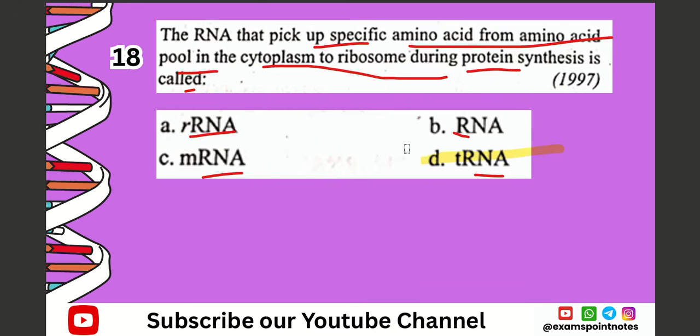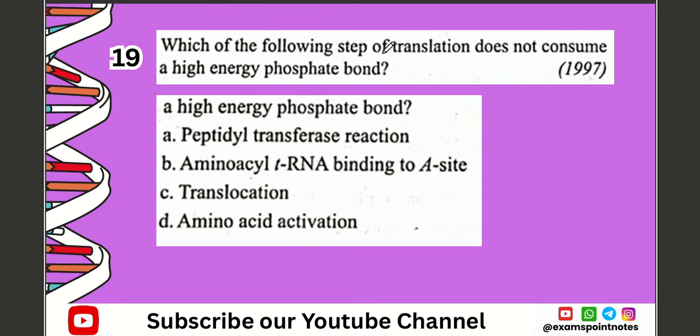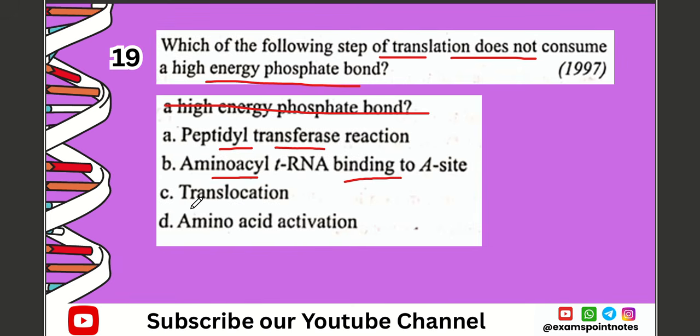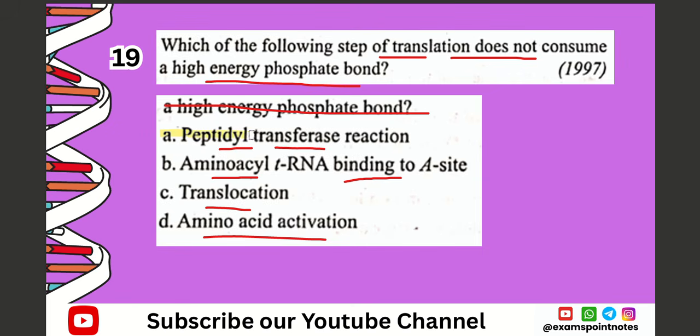Next question, question number 19. Which one of the following steps of translation does not consume a high energy phosphate bond? A. Peptidyl transferase reaction, B. Aminoacyl tRNA binding to A site, C. Translocation, D. Amino acid activation. The correct option is option number A, which is peptidyl transferase reaction.